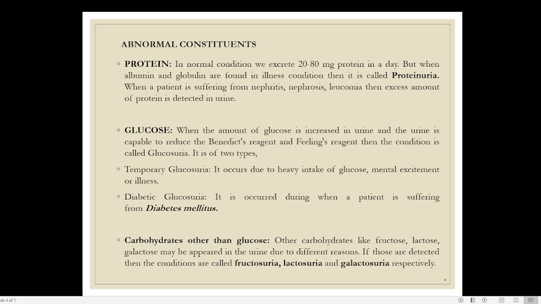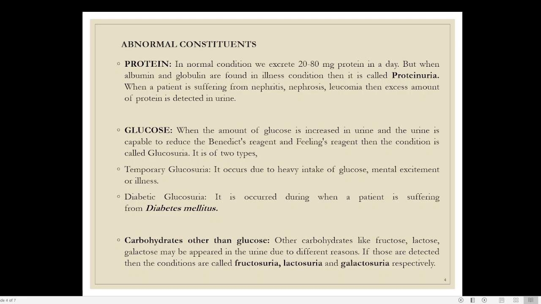Normally, the amount of protein will be between 20 to 80 milligram, but if it is above that, it leads to a situation known as proteinuria, and it occurs when people have some problem with the kidney, like nephritis, nephrosis, leukemia. All these are problems associated with the kidney, and they lead to extra removal of protein. Then we have glucose. Glucose is also an abnormal substance, especially in the case of diabetes mellitus. A lot of excess glucose will be removed through your urine, and that situation is known as glucosuria. Here you can see that.